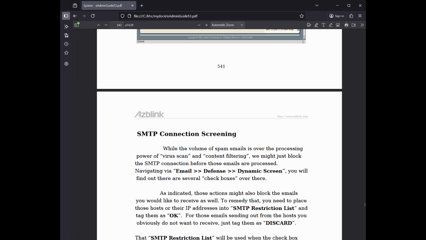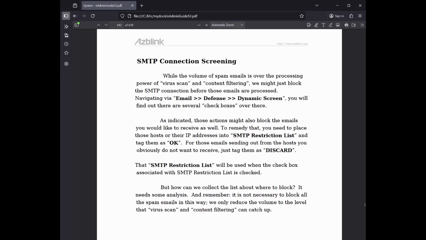SMTP connection screening. While the volume of spam emails is over the processing power of virus scan and content filtering, we might just block the SMTP connection before those emails are processed. Navigating via Email Defense, Dynamic Screen, you will find there are several checkboxes over there. As indicated, those actions might also block the emails you would like to receive as well. To remedy that, you need to place those hosts or their IP addresses into the SMTP restriction list and tag them as OK. For those emails sent from hosts you obviously do not want to receive, just tag them as discard. That SMTP restriction list will be used when the checkbox associated with the SMTP restriction list is checked.